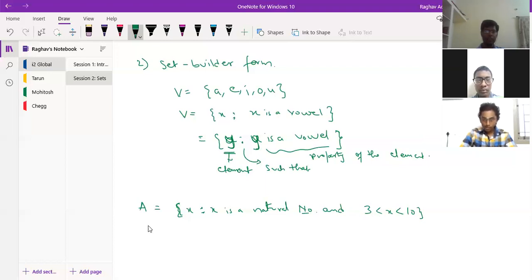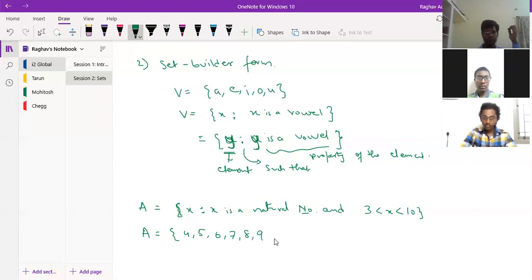So it is x such that x is a natural number and x is between 3 and 10. What if I want to write it in roster form? How will I write? 4, 5, 6, 7, 8, 9.